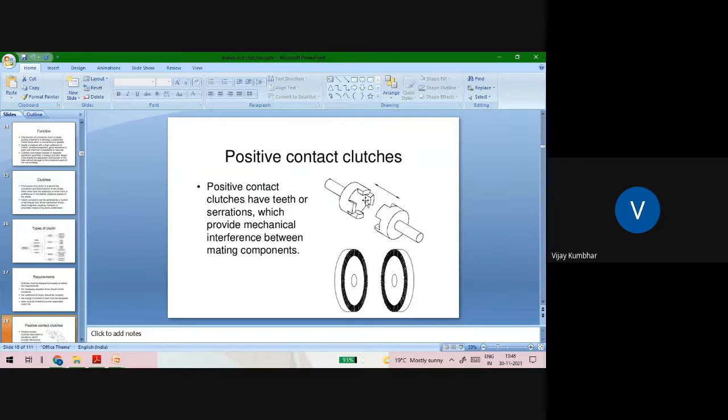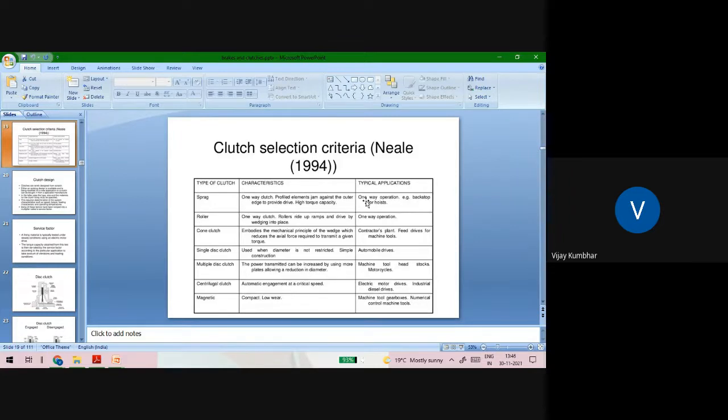You see these particular jaws, or certain types of teeth, are provided for the positive contact of these two shafts. This is the clutch selection criteria as per the applications. In case of this, the single plate clutch is used when the diameter is not restricted and construction is simple, as in automotive drives.